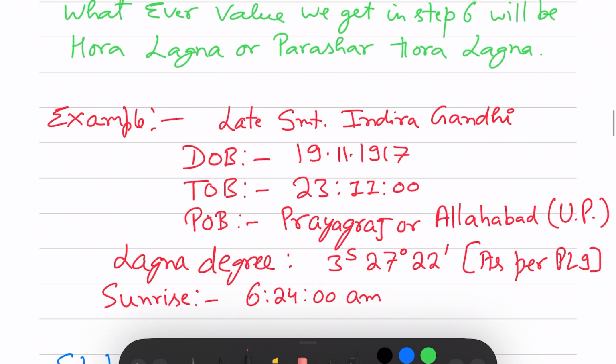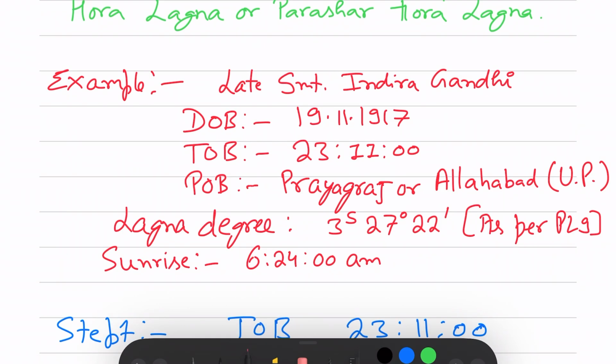So let's take an example of Srimati Indira Gandhi ji for calculation of Parashar Hora Lagna. Date of birth 19/11/1917. Time of birth is 23:11, that is 11:11 in the night. Place of birth is Prayagraj or Allahabad.